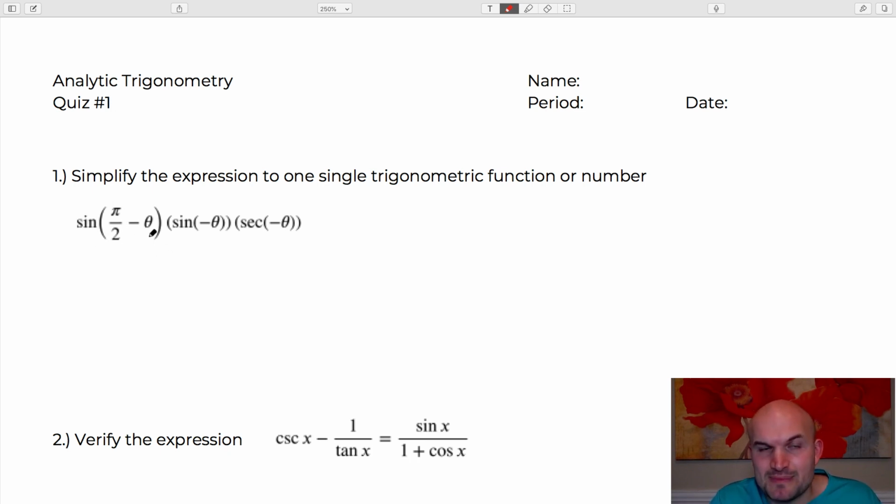The sine of pi halves minus theta, that is our cofunction identity, which is going to be cosine of theta. The way that I memorize that is, again, thinking of the transformations of the graph. Cosine and sine are cofunctions of one another because you can apply certain transformations to the sine graph.